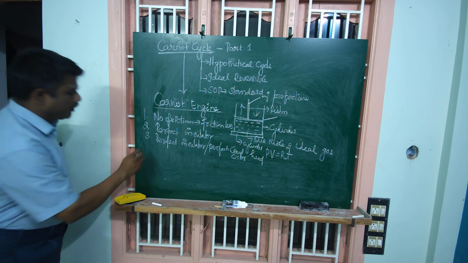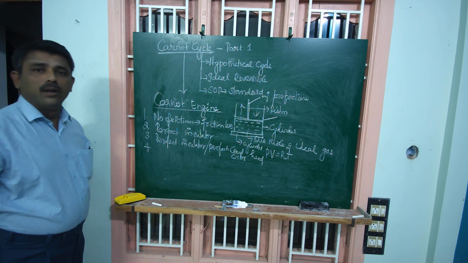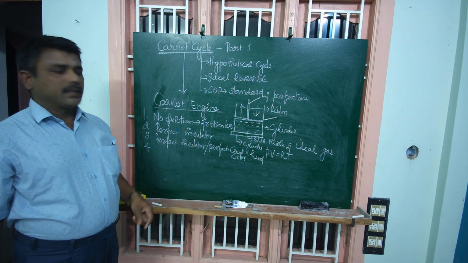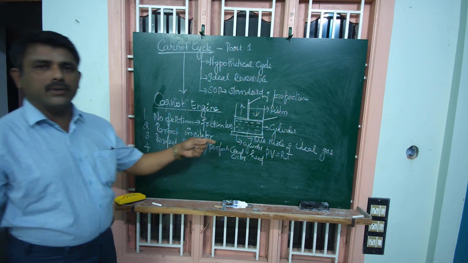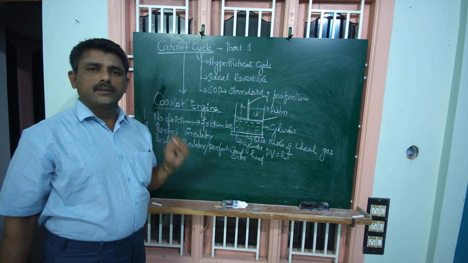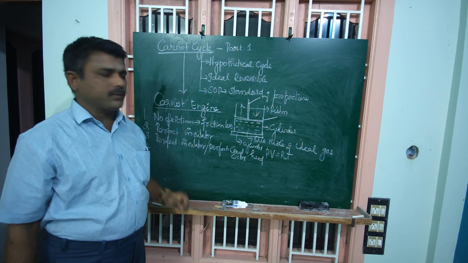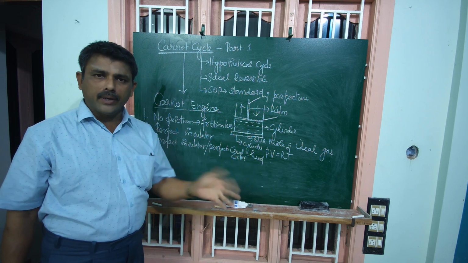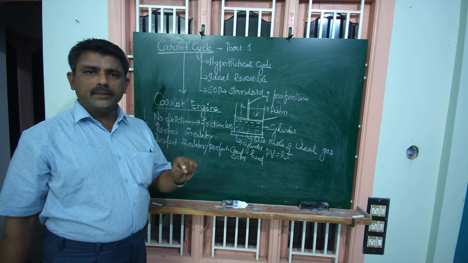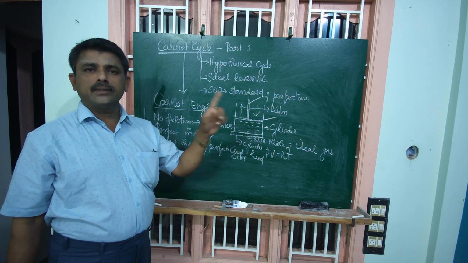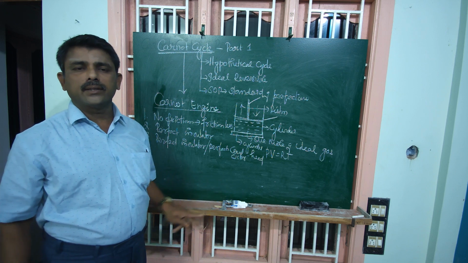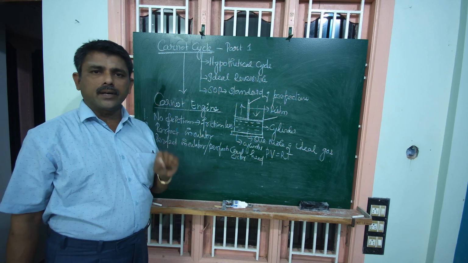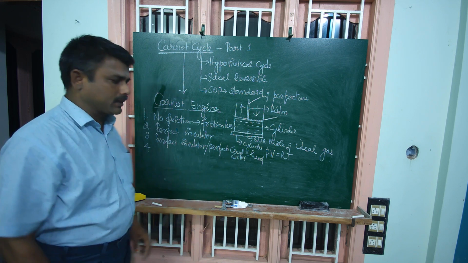Assumption number 4. During the cycle, a certain amount of heat is transferred from source to engine. Similarly, a certain amount of heat is transferred from engine to sink. During this heat energy transformation, the temperature of the source as well as the sink is constant. There is no change in the temperature of the source, that means the hot thermal reservoir.